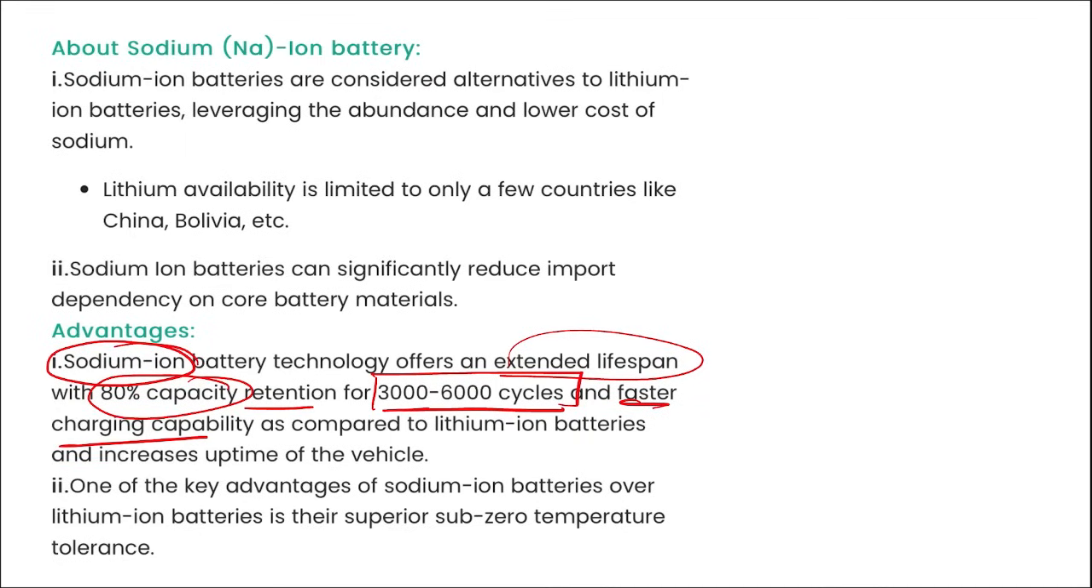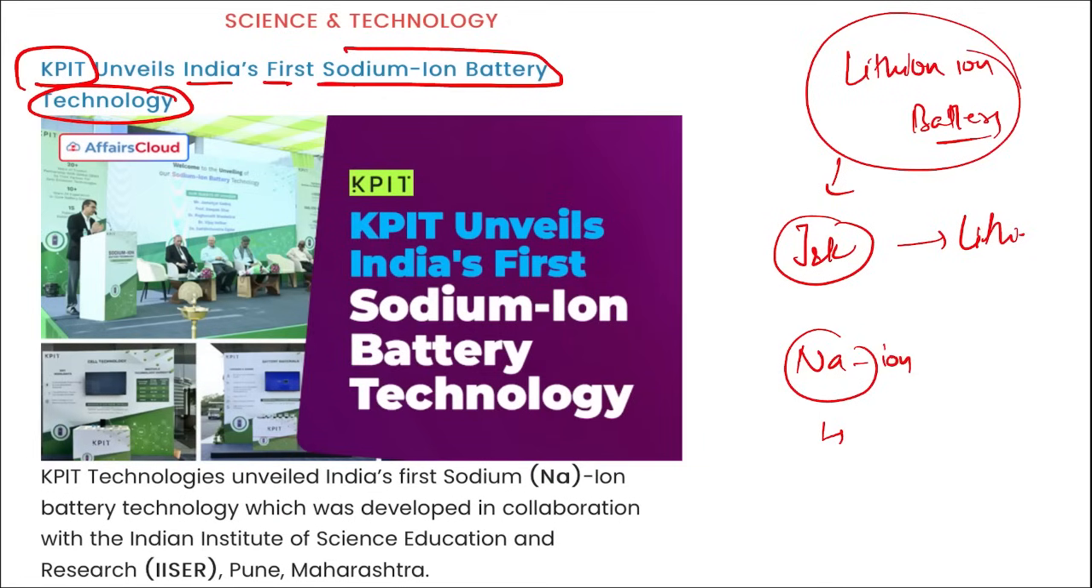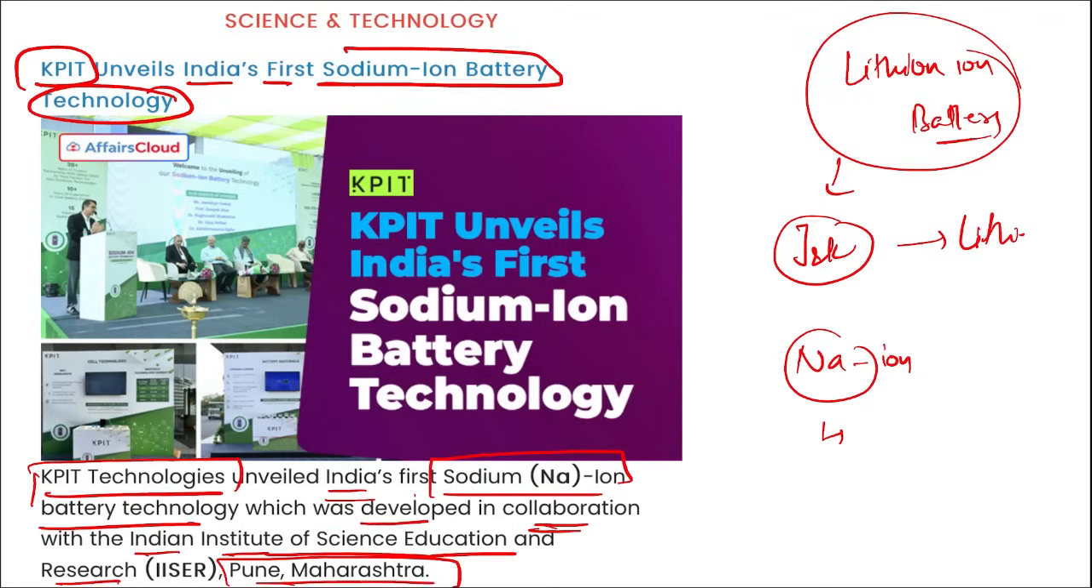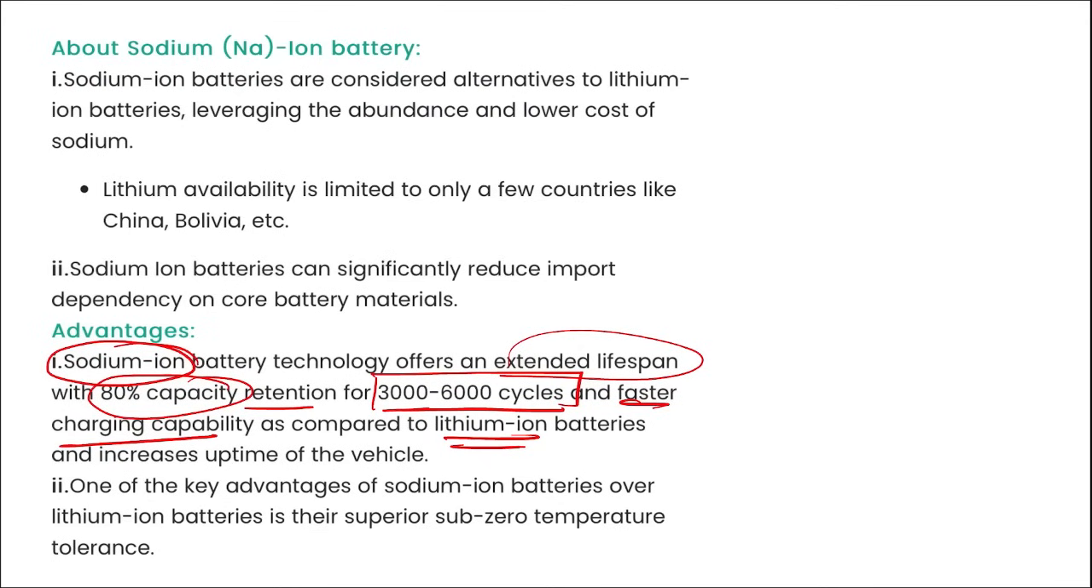They have faster charging capabilities as compared to lithium ion batteries, and the higher temperature tolerance is also better in sodium ion as compared to lithium ion batteries. So KPIT Technologies have unveiled India's first sodium ion battery technology, which was developed in collaboration with Indian Institute of Science Education and Research in Pune, Maharashtra. Remember, Na is the symbol for sodium, Li is for lithium.